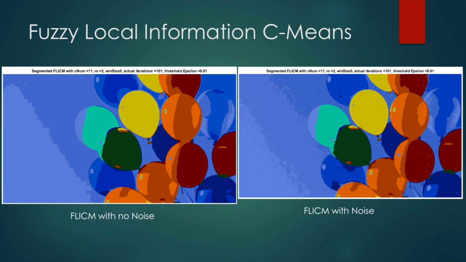And we found, as you can see, that the clustering was fairly good. However, it still was not great at handling noise because of the way that membership values must always add up to 1, so noise gets an unfair amount of representation, and this was handled by possibilistic C-means.